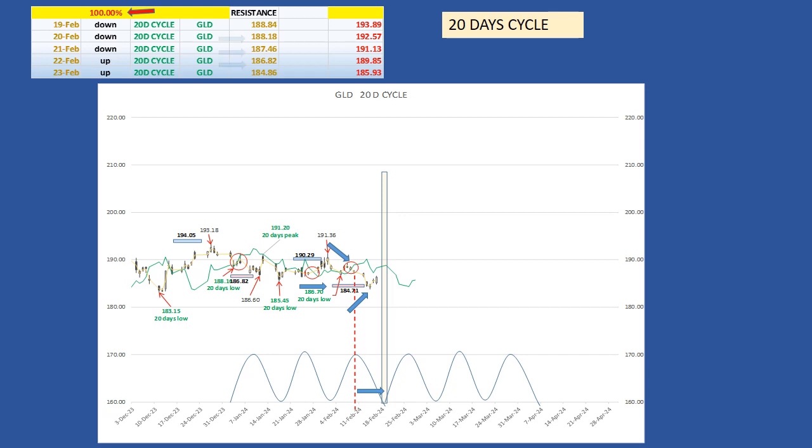The success rate is 100%. Here are the cycle line resistances and their potential upside targets if the market crosses above this week. What's next for the 20-day cycle? The 20-day cycle line is a very important line to keep an eye on. Next time the gold ETF crosses above it, this will be the first signal of the potential 80-day and 20-week cycle bottom. This crossing will provide an upside target, which should be met very quickly.